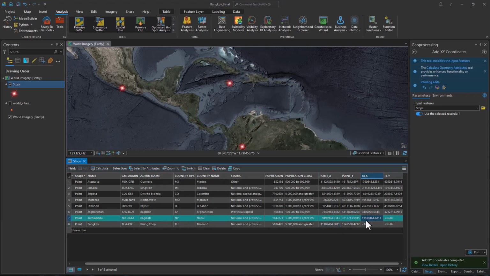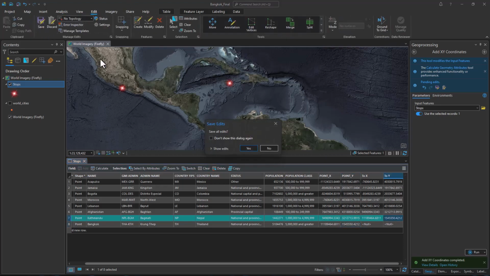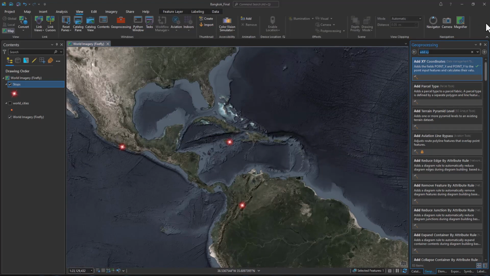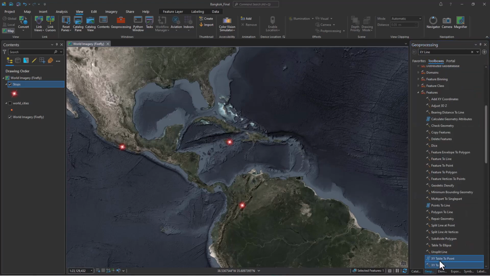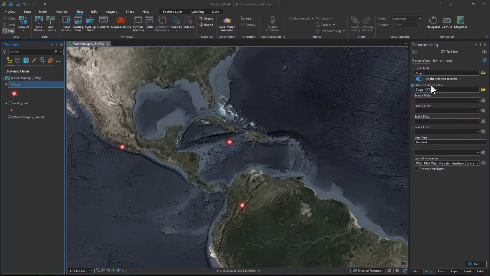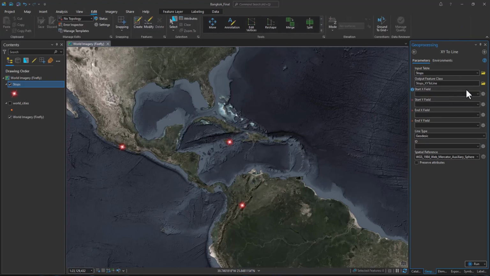And when we get to Kathmandu, our next and final stop is Bangkok. We'll save that. Now, go back to our geoprocessing toolbox and we'll look for XY to line. And also simple to use. In fact, we'll go ahead and clear our data set so we don't accidentally do one of them. Our from is XY, our 2 is 2X and 2Y.